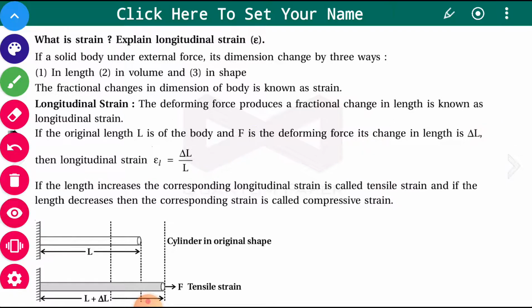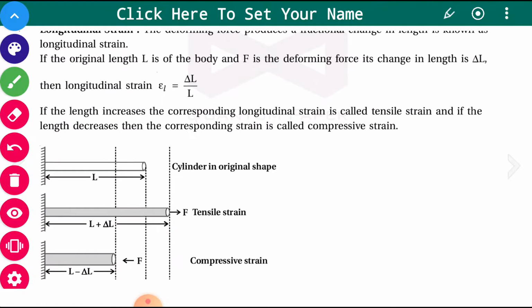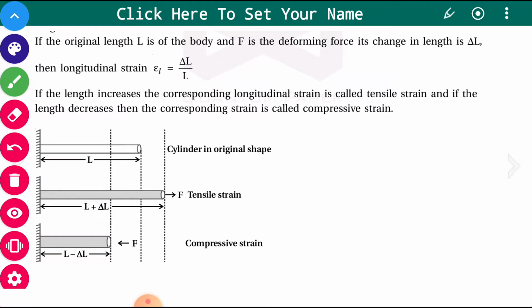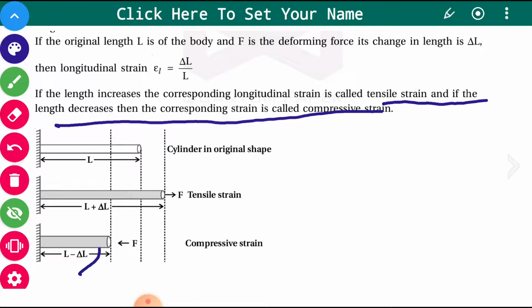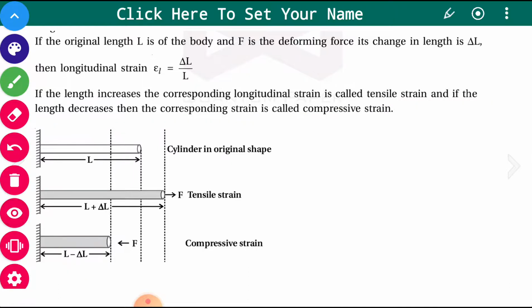If the length increases, the corresponding longitudinal strain is a tensile strain. If the length decreases, then the corresponding strain is called the compressive strain. If the length reduces, then this is named as compressive strain.